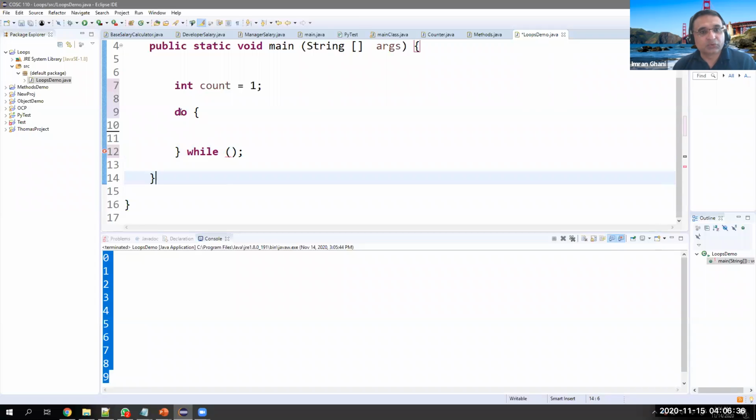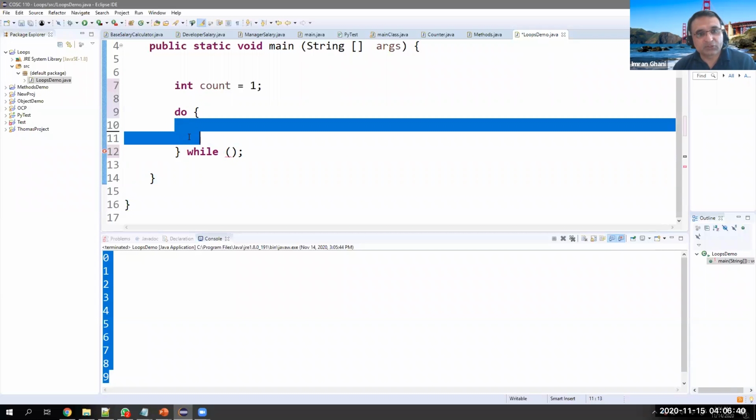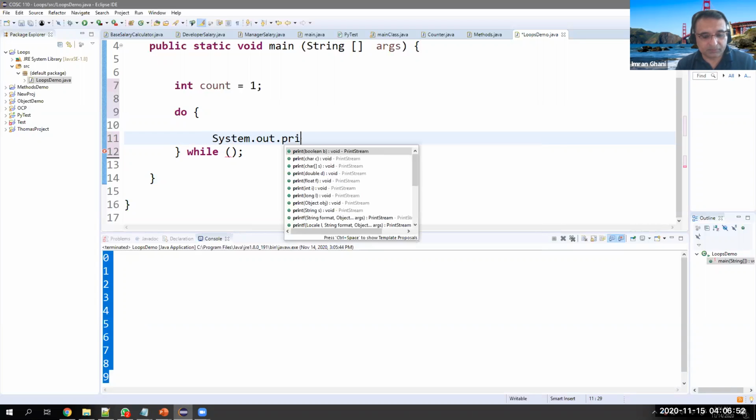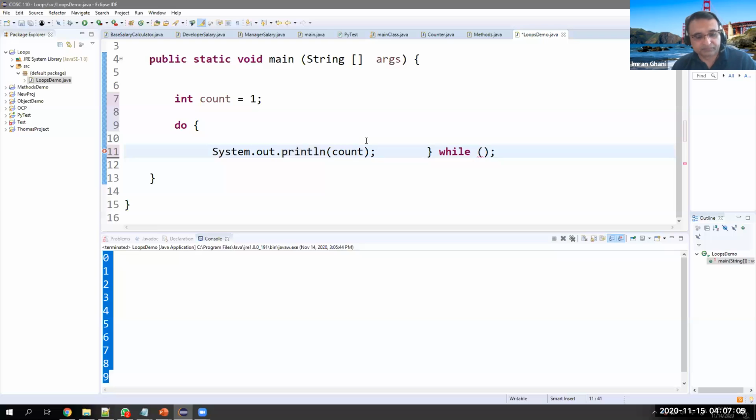So what does it do? Do while allows you to go inside the body of this do without checking the condition in the beginning. So we are not checking the condition. We will go inside and let's say we print something, System.out.println. Okay, I want to print count. So count is what? Count is 1, right? And we're not checking anything. We should just print count, no problem.